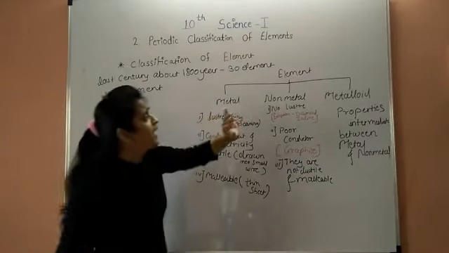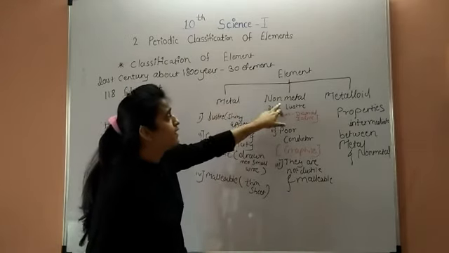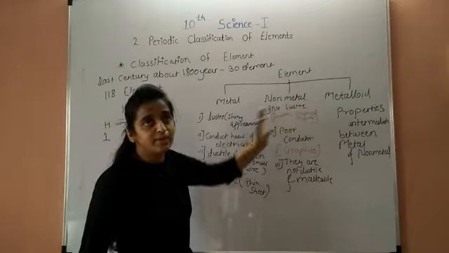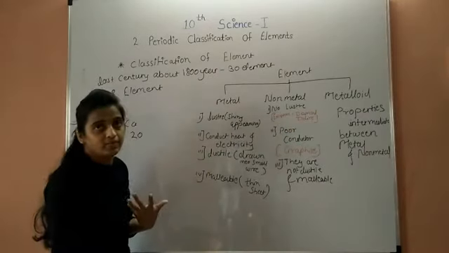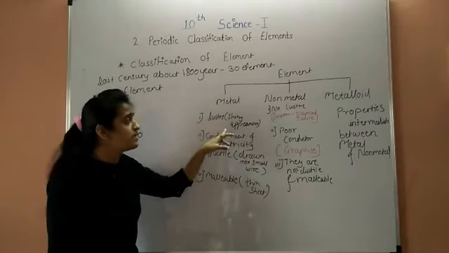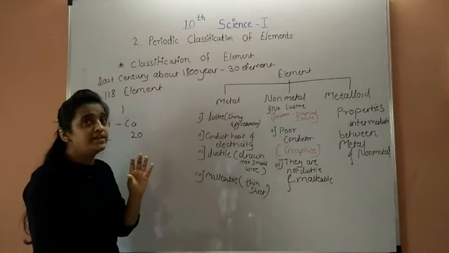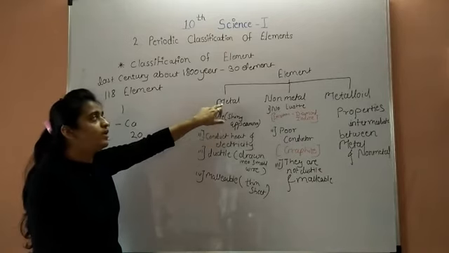Elements can be classified into three types: first metal, second non-metal, and third semi-metal. What is meant by metal? The first property of metal is luster. Luster means shiny appearance, any substance that shines has luster. So it is called a metal.